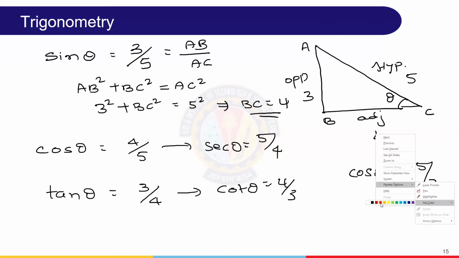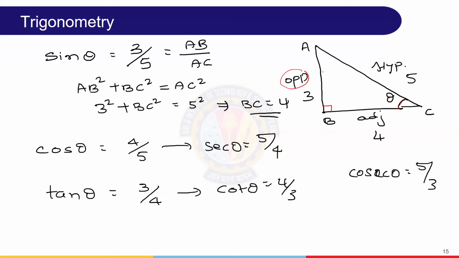In a right angle triangle, we have two things. Where this is the right angle, if you take this angle as theta, then this becomes the opposite side, this becomes the adjacent side, and this is anyhow the hypotenuse. Suppose if you take the other angle as theta, then this becomes opposite, this becomes adjacent, and the hypotenuse remains the same.